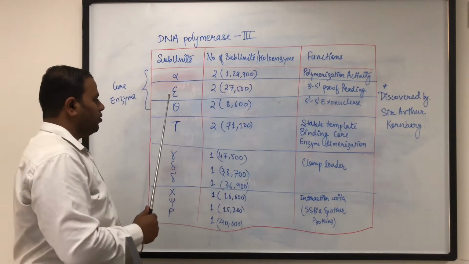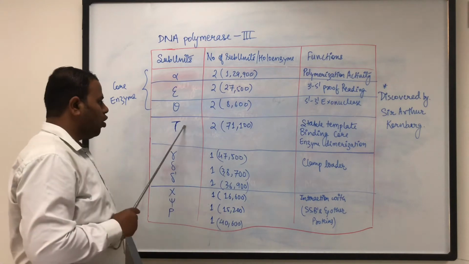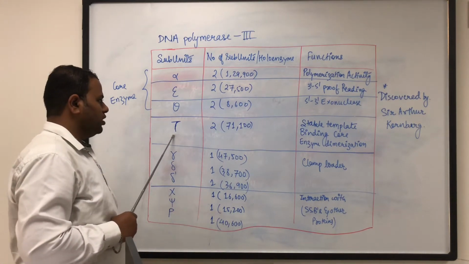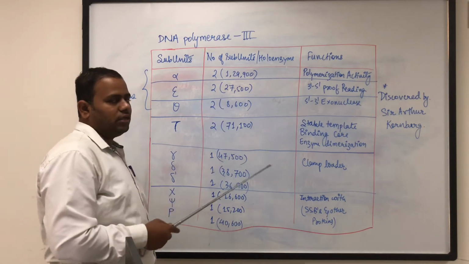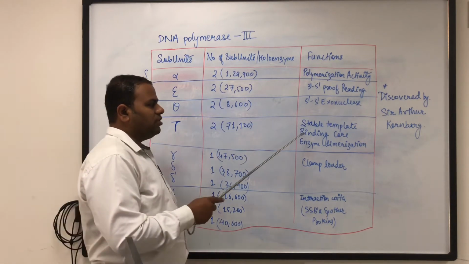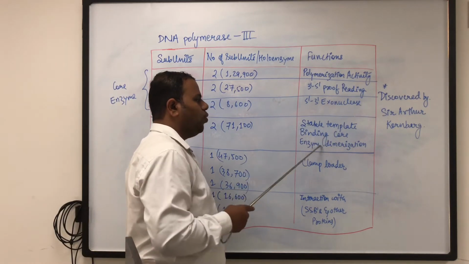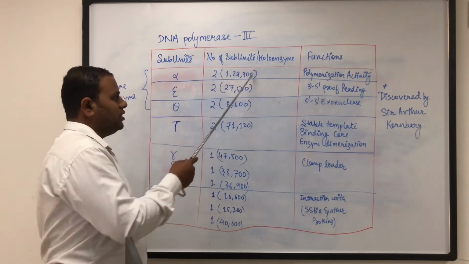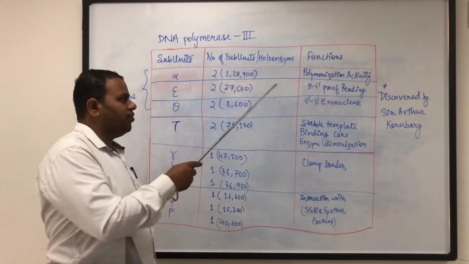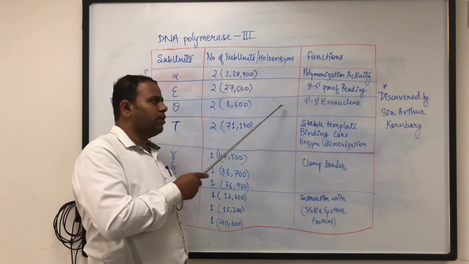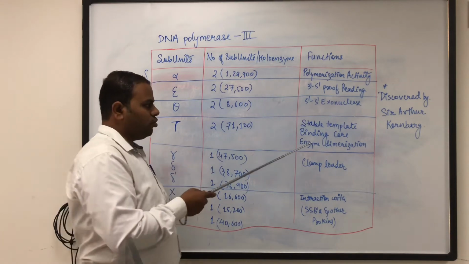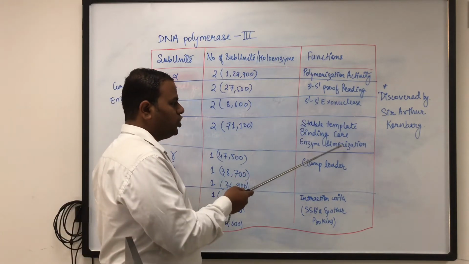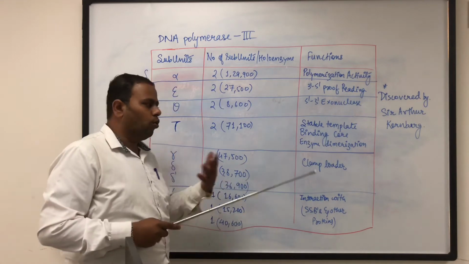Now let's see the subunits of the holoenzyme. The tau protein or the tau enzyme subunit has 2 numbers. 71,100 is the molecular weight. It helps in stable template binding and core enzyme dimerization. Means this enzyme is present in dimeric form. One set of this enzyme is required in the lagging strand and one set is required in the leading strand. So therefore this helps in enzyme dimerization and stable template binding core.